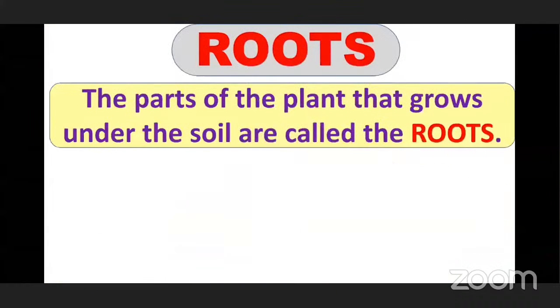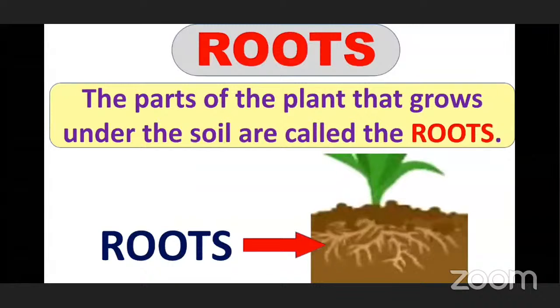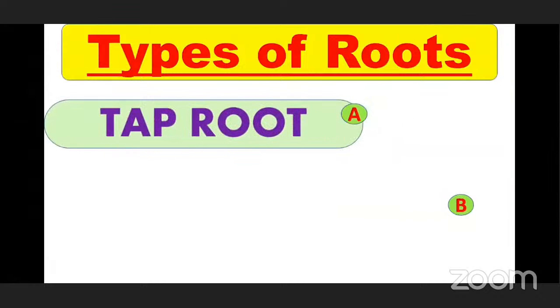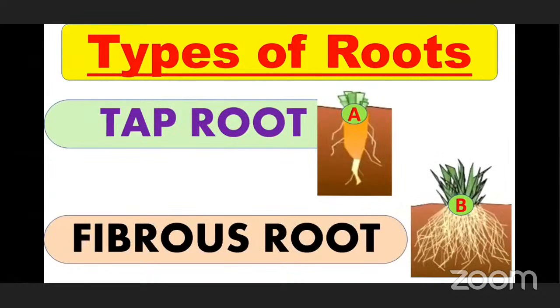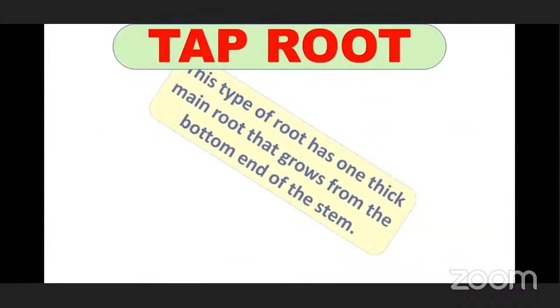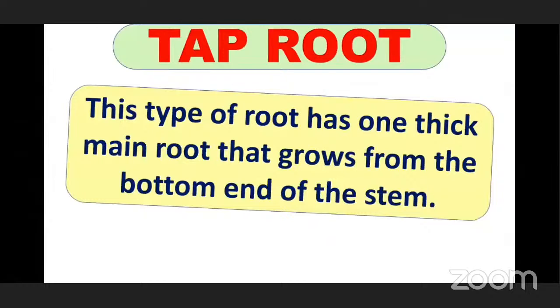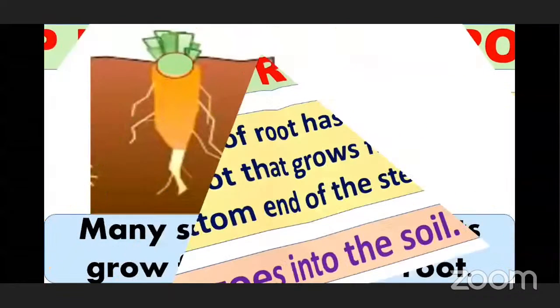Now the part of the plant that grows under the soil is called, yes, roots. Okay. Roots are mainly of two types. First one is taproot and second one is fibrous root. Okay. Now let's see about these roots in detail. First one is taproot. This type of root has one thick main root, okay, and that grows from the bottom end of the stem. It goes into the soil, okay.